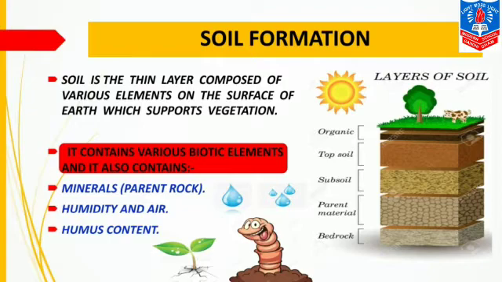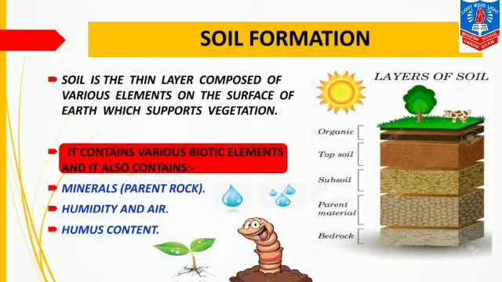Coming to the next point, it contains various biotic elements and it also contains minerals. We can call it parent rock because the parental rocks lie below the soil and are made up of minerals. The next is humidity and air.